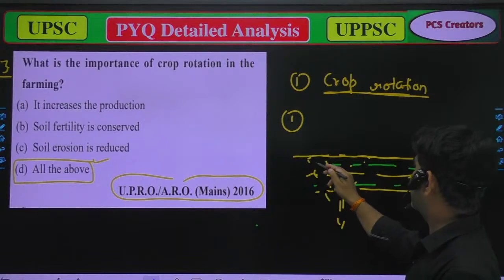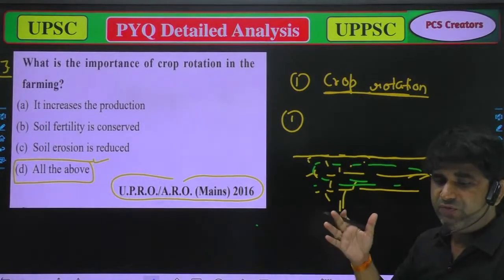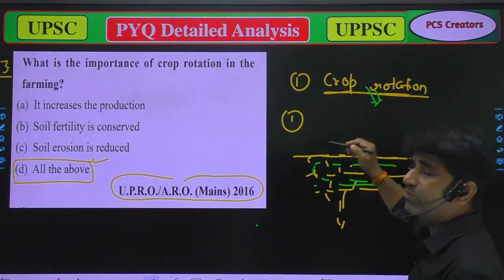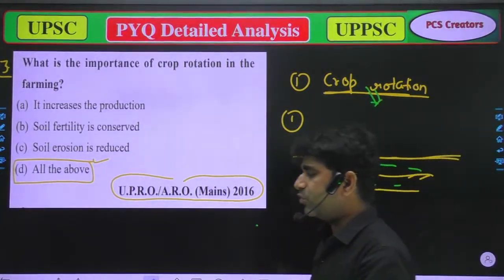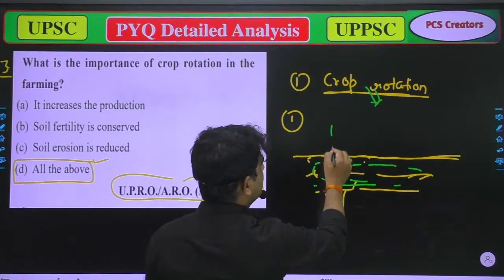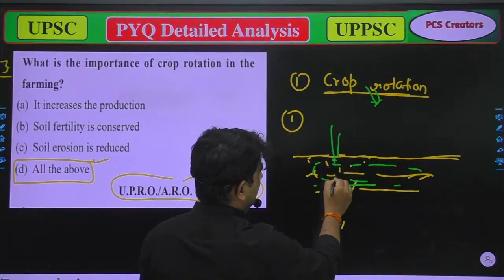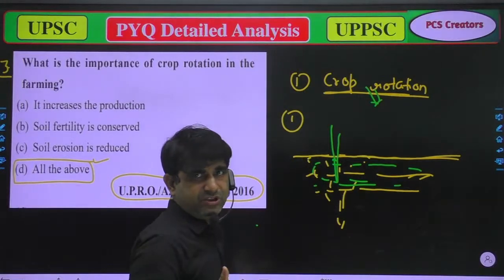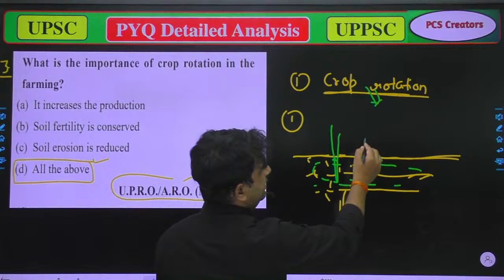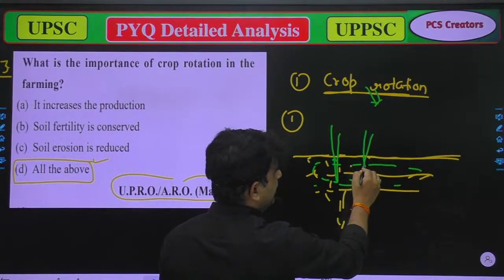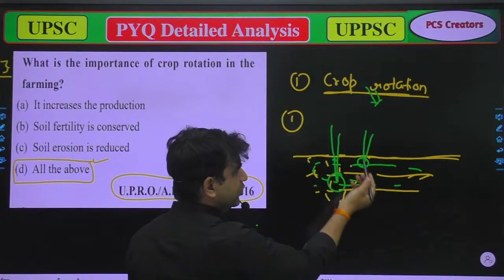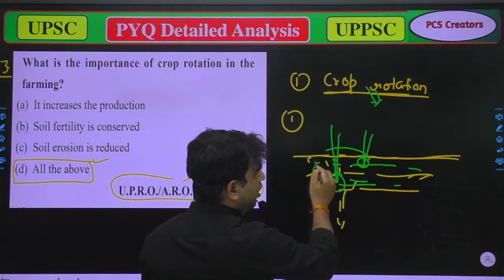So because the soil has nutrients, what does crop rotation mean? Sometimes we use crops whose roots are not deep in the soil, and in the other season we use crops whose roots go deeper.